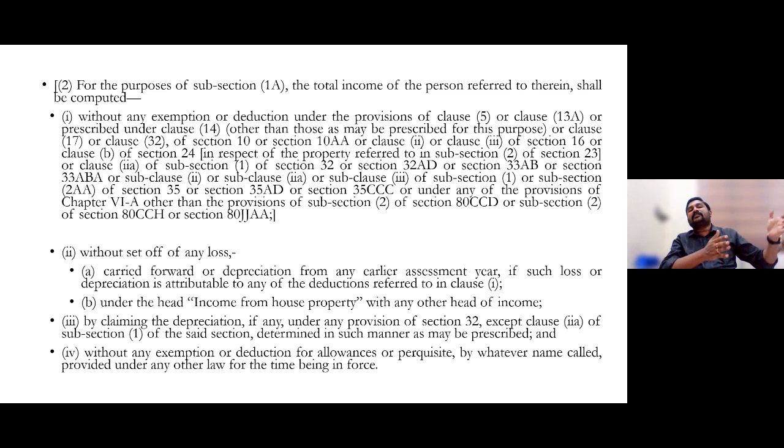Earlier in clause number 1 itself, I was mentioning that if you are having house property in the form of self-occupied house property, not a let out property, not a deemed let out property, then up to 2 lakh or 30,000 itself you cannot deduct. Why? Because in self-occupied property, there is only a chance for loss from house property. So in short, loss from house property, may it be from self-occupied, deemed let out or let out property, cannot be set off against any other heads of income.